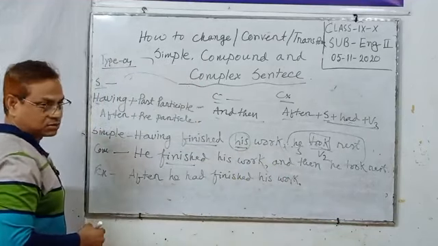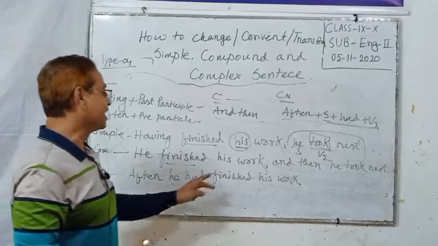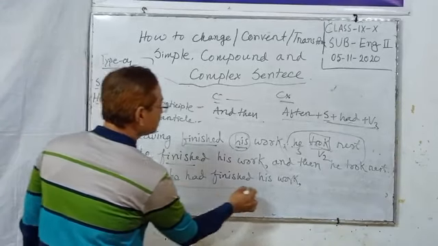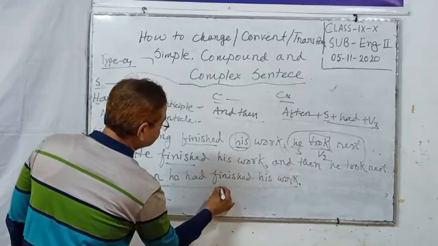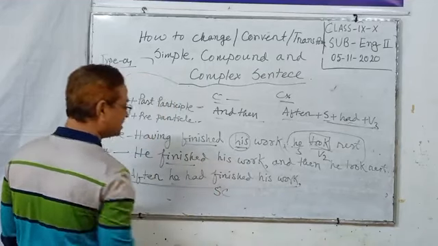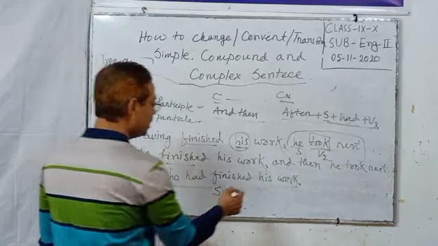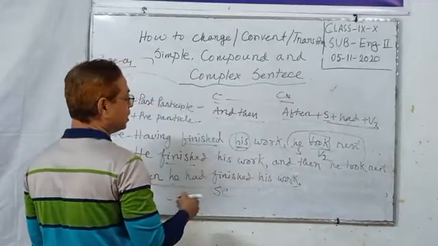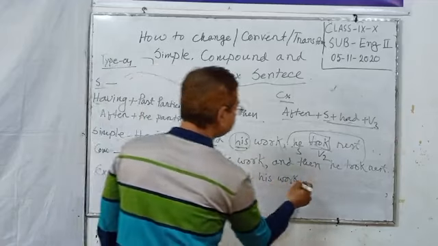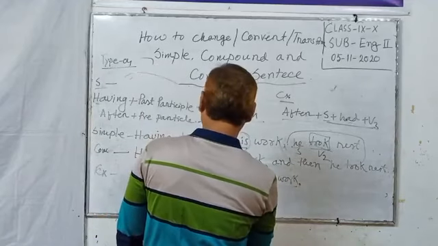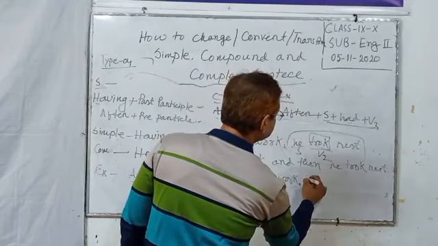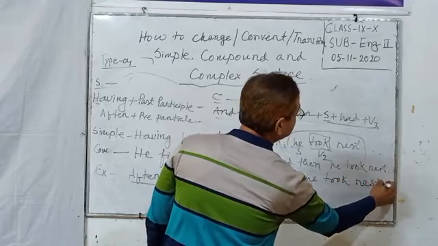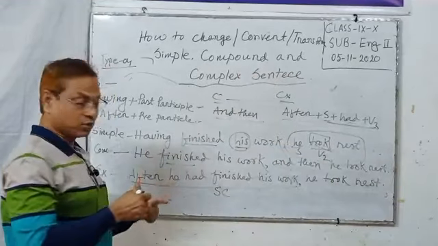Next, a comma is used. In my last class, I taught that when a subordinating conjunction and sub clause are used, we should put a comma after the subordinating clause. After he had finished his work, he took rest. This is type 4.